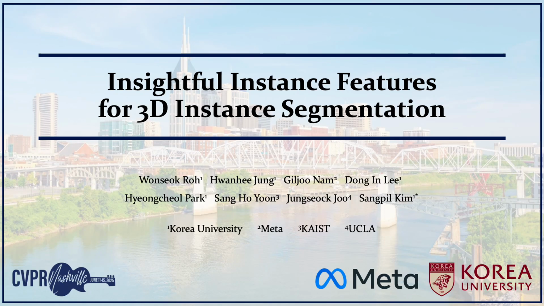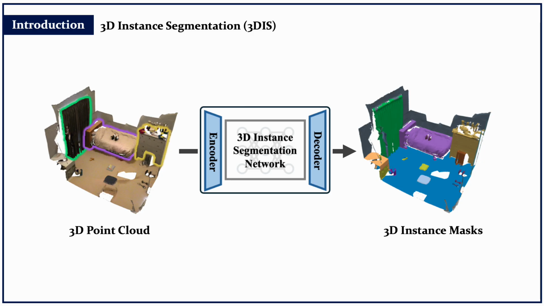In this presentation, I will share our work, insightful instance features for 3D instance segmentation. 3D instance segmentation is a fundamental 3D computer vision task that significantly contributes to real-world applications. Given 3D point cloud scenes, the 3DIS task identifies respective instances and assigns semantic class labels with the goal of comprehensively understanding entire spatial environments.